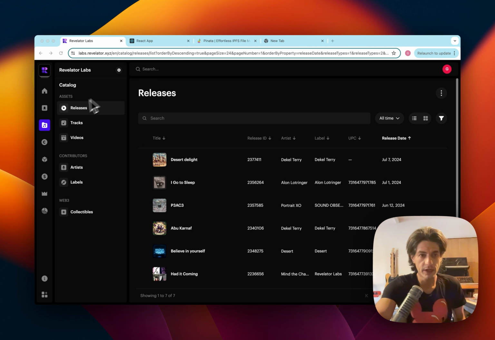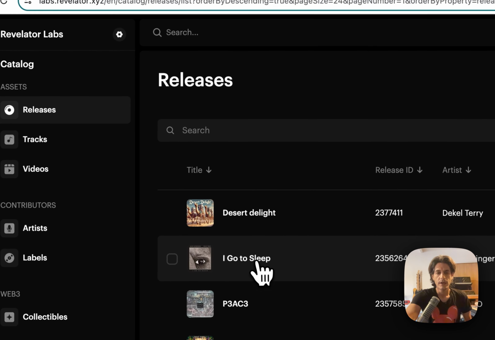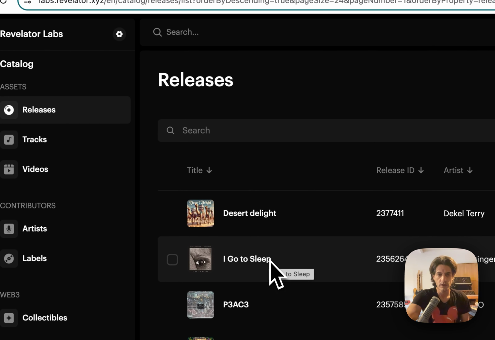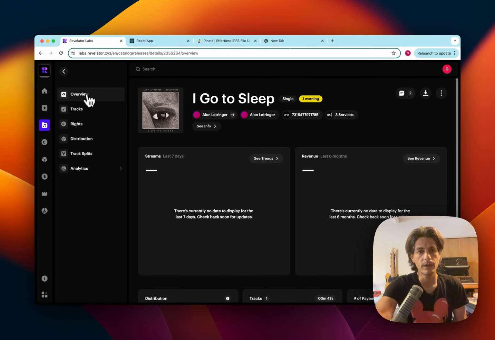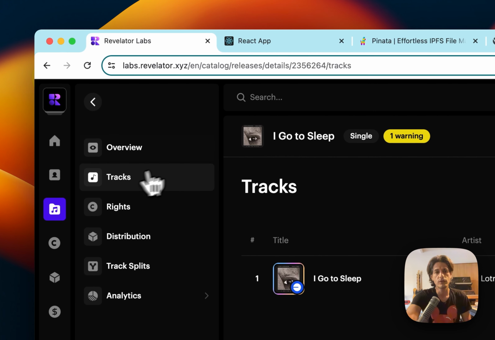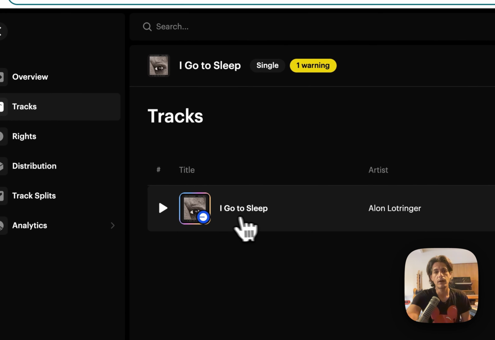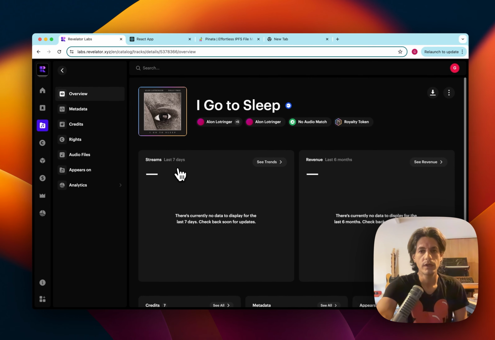So very briefly, you can see here in the Revelator UI, this is the Revelator Labs account managing all of the different releases under Revelator Labs. Here we can see a release that was just distributed last week and went live yesterday. We can see that this track has been distributed and has also been tokenized on the base network.